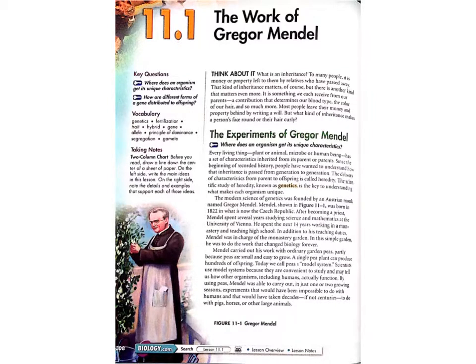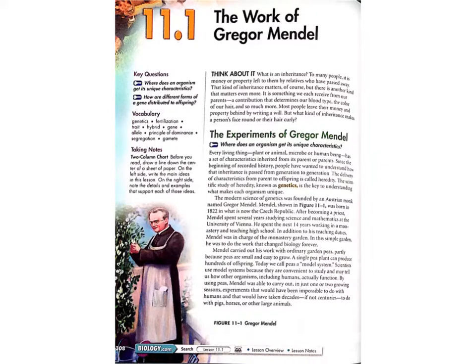Every living thing, plant or animal, microbe or human being, has a set of characteristics inherited from its parent or parents. Since the beginning of recorded history, people have wanted to understand how that inheritance is passed from generation to generation. The delivery of characteristics from parent to offspring is called heredity. The scientific study of heredity, known as genetics, is the key to understanding what makes each organism unique. The modern science of genetics was founded by an Austrian monk named Gregor Mendel.